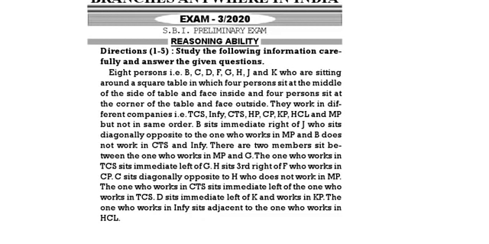B sits on the immediate right of J, who sits diagonally opposite to the one who works in MP, and B does not work in CTS and Infi. There are 2 members between MP and G. The one who works in TCS sits on the immediate left of G. H sits third to the right of F, who works in CP. C sits diagonally opposite to H, who does not work in MP. The one who works in CTS sits immediate left of the one who works in TCS. D sits on the immediate left of K, who works in KP. The one who works in Infi sits adjacent to the one who works in HCL.